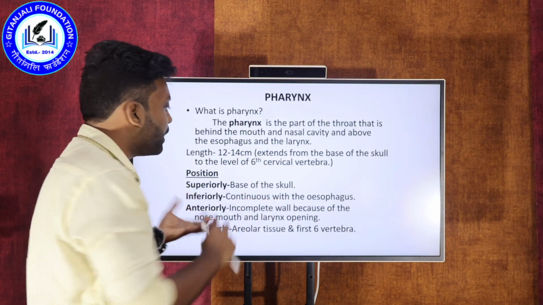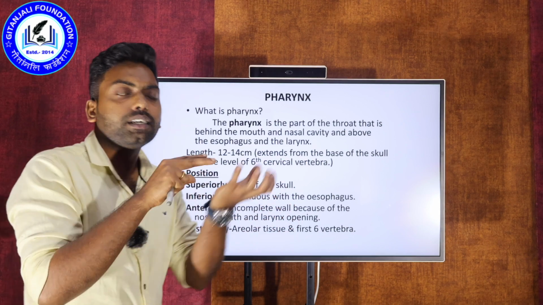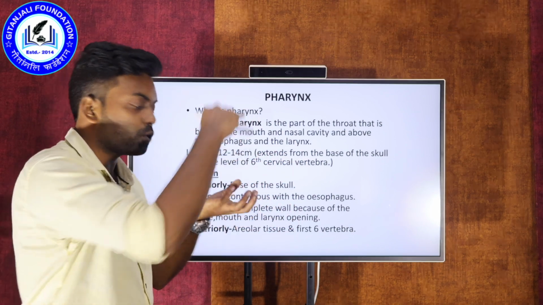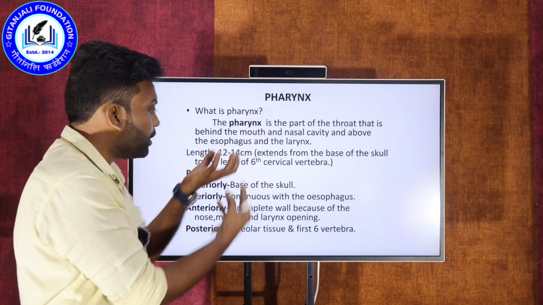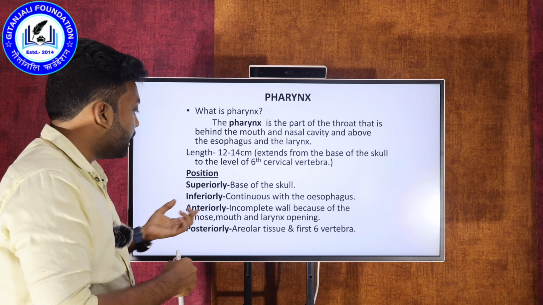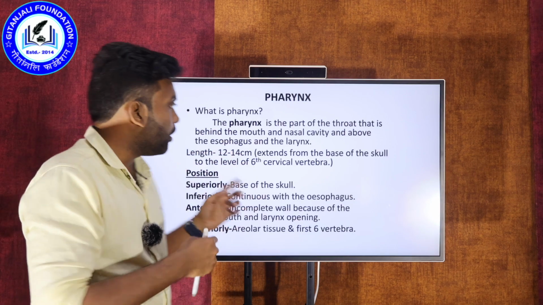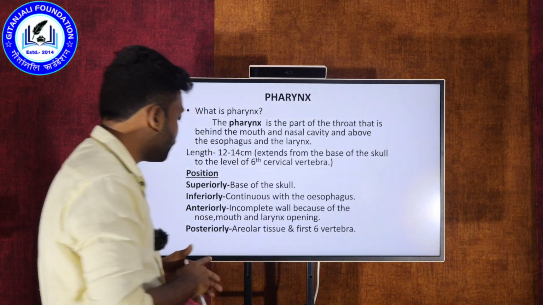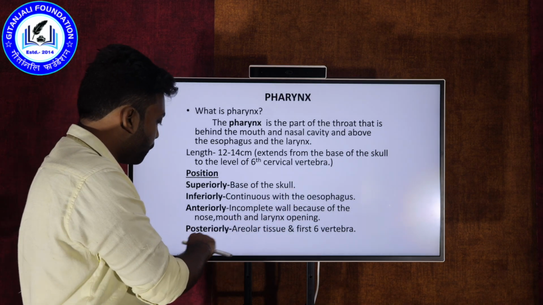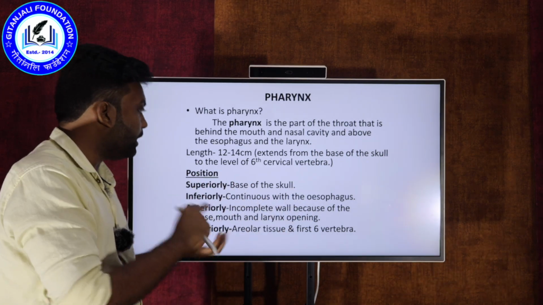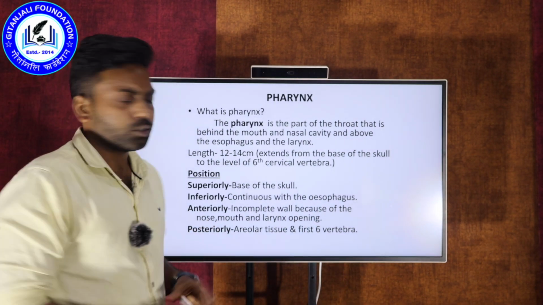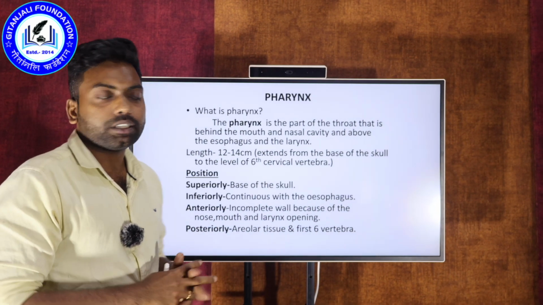Superior to the pharynx is the base of the skull. Inferior, as I told you, the continuous part is the esophagus. Anterior, in front of the pharynx, the parts will be the nose, mouth and larynx, whatever it may be. Posterior, behind the pharynx, there is tissue and the vertebra. So these are the organ associations for the pharynx.